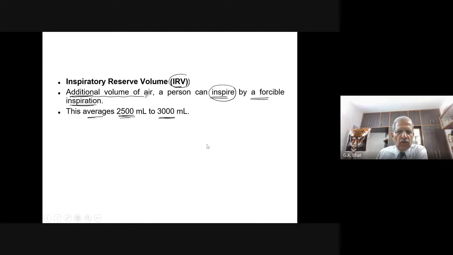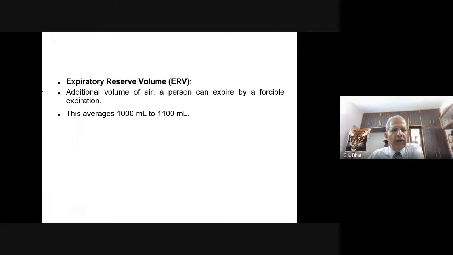Now let us look into what is known as expiratory reserve volume, indicated as ERV. What is this expiratory reserve volume? It is the additional volume of air a person can give out, force out, by a forcible expiration.